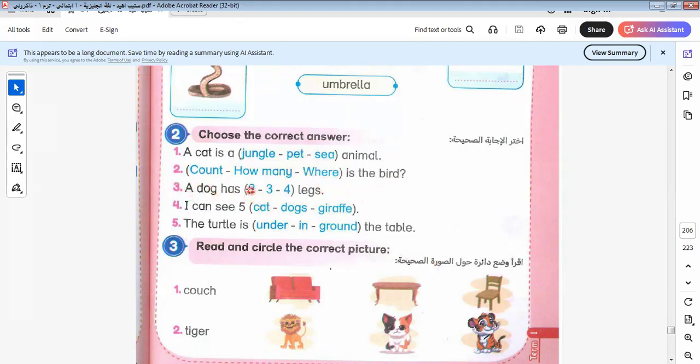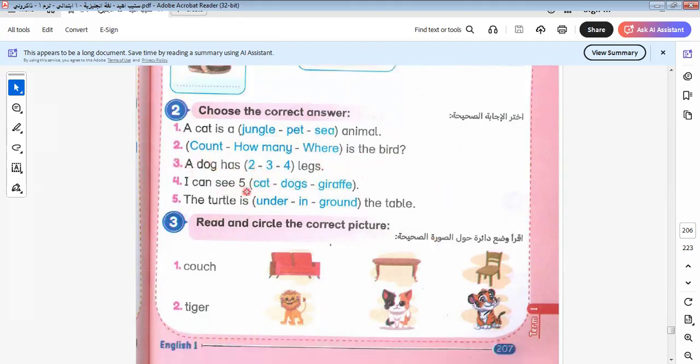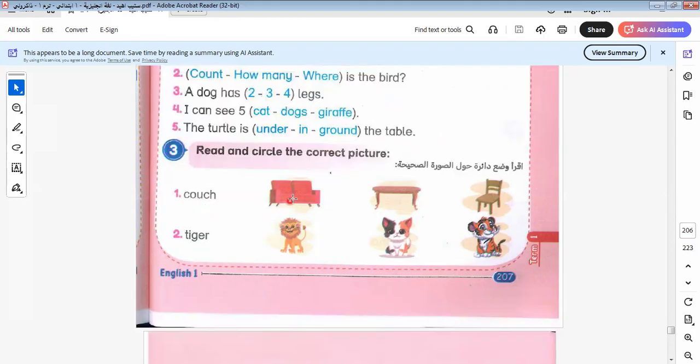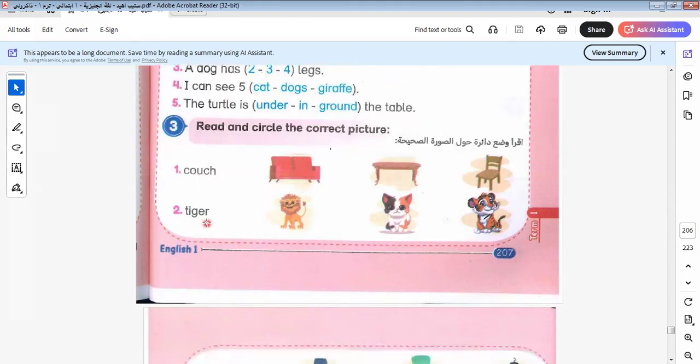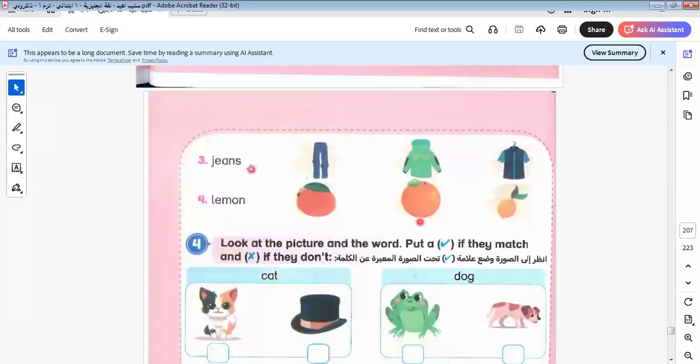A dog has 2 legs. I can see 5. More than one must be followed by what? By s. So it will be 5 dogs. The turtle is under the table. Coach, which one is coach? This one. The first one, you are clever people. Tiger. The last one, you are clever people. Jeans.